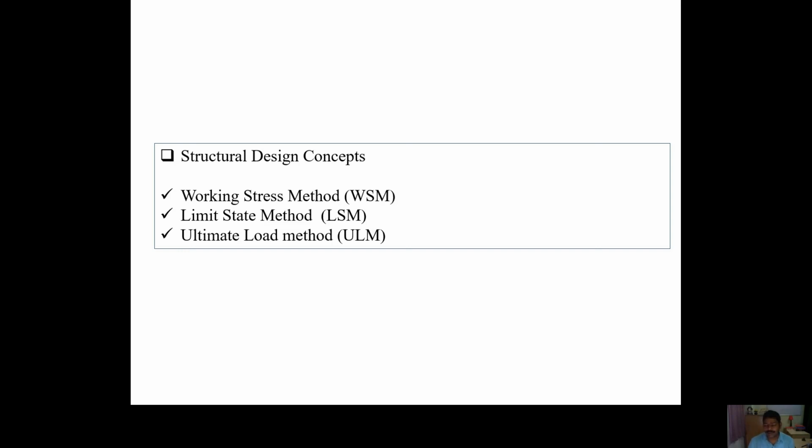Now in the next class, I will try to discuss the working stress method, the limit state method, and the basic difference from the ultimate load method. I will also discuss why many designers are still using the working stress method for bridge design and water tank design, and why for buildings you are using the limit state method. You will find that the limit state method is justified over the other two methods. So we will learn all these things in the next lecture.